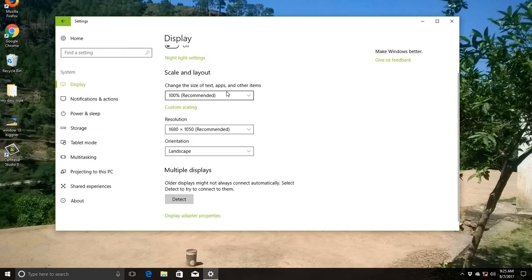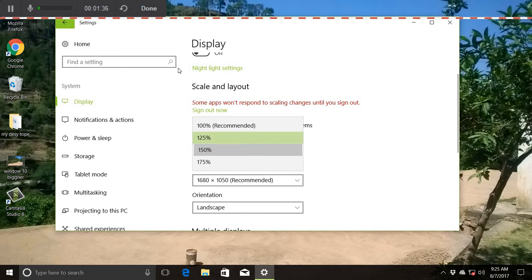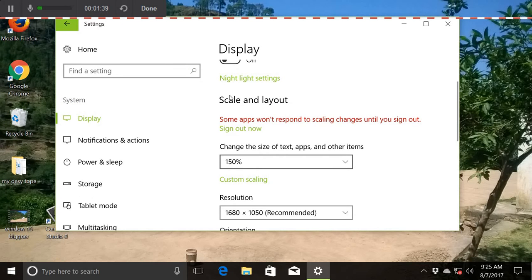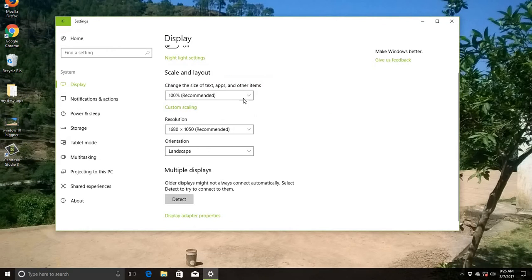Text size and the app size. Here I have 100%, which is recommended. You can change this one. This is the expand, and you can watch the size is large. Also if you click on this, it will be even larger. I am going back to 100%, and this is best for us.